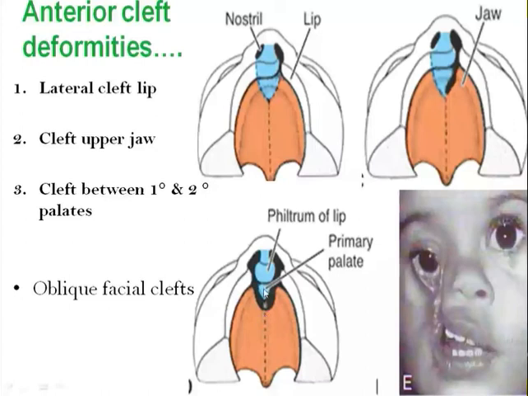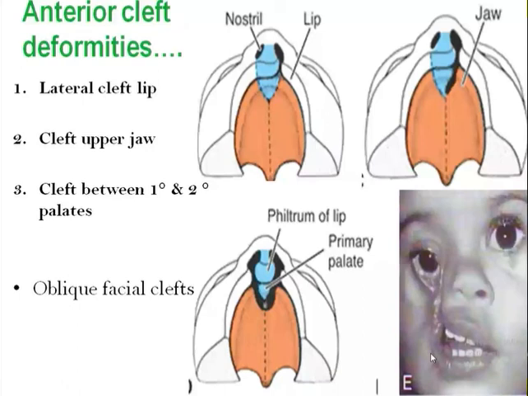Then another severe form of this anterior cleft deformity is oblique facial cleft. Here, in case of oblique facial cleft, what happened? Oblique facial cleft results from failure of fusion of the maxillary prominence with the lateral and medial nasal prominences. If the maxillary prominence fails to fuse with both the lateral as well as medial nasal prominence, it results in oblique facial cleft, where the nasolacrimal duct is exposed externally.